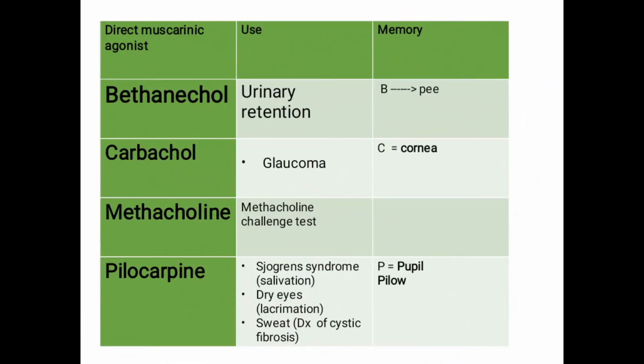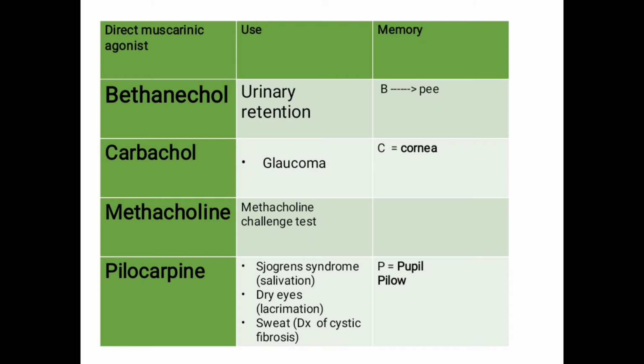Now here are a few drugs and a few uses of them. First, coming to a direct muscarinic agonist, bethanechol. It is used in the treatment of urinary retention. As I told, the action of cholinergic is BC, that it causes bladder contraction. Therefore it helps in urination, and so it is used in the treatment of urinary retention. How to remember this: B mimics P. Therefore B causes P, used in the treatment of urinary retention.